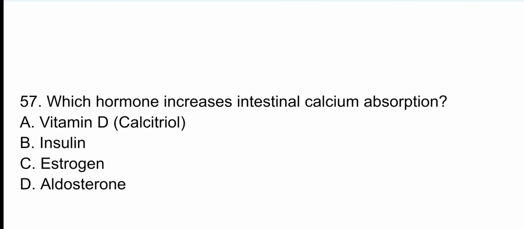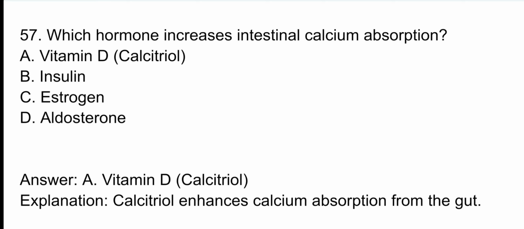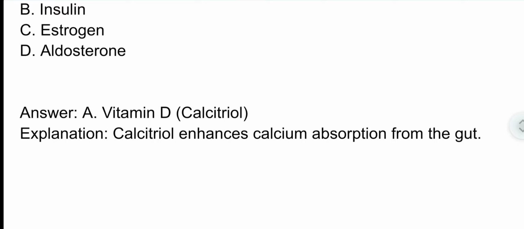Question number 57. Which hormone increases intestinal calcium absorption? The correct option is option A. Vitamin D, also called calcitriol. Calcitriol enhances calcium absorption from the gut.